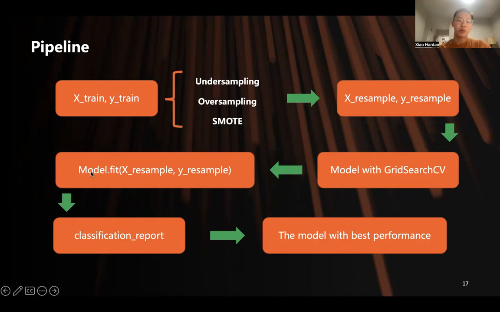And after that, with the best parameter, the model will fit the X resample and Y resample. And we will use a classification report to evaluate the model performance, since the simple accuracy score cannot tell us about the performance of the minority class. And finally, we will find the model with the best performance.